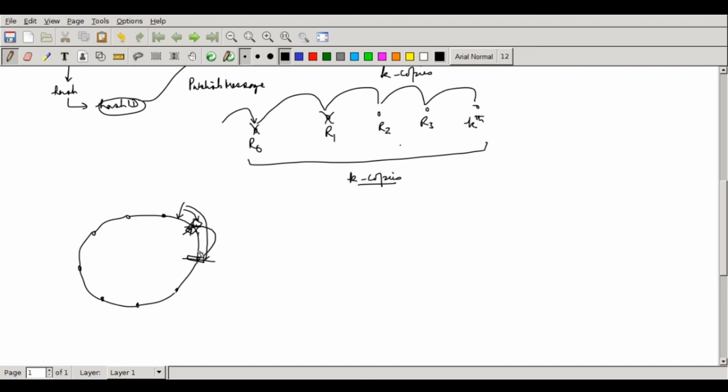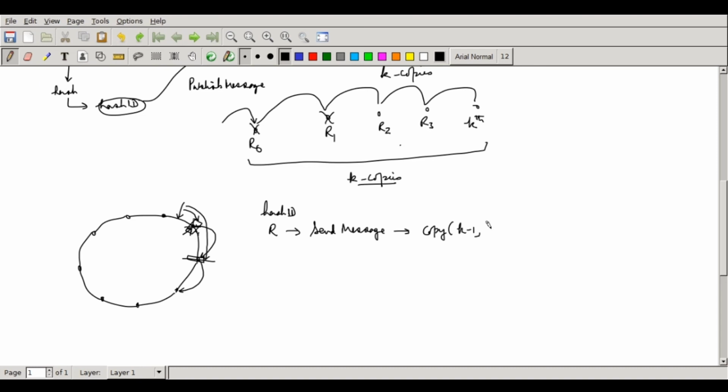If this guy is the root node, I have to figure out who this will be. It's going to be pretty simple: if I am the root node for a hash ID, I can now send a message, and I can call this message copy. I can also identify how many copies have to be created. I say there is already one copy, so k minus 1 further copies have to be created.